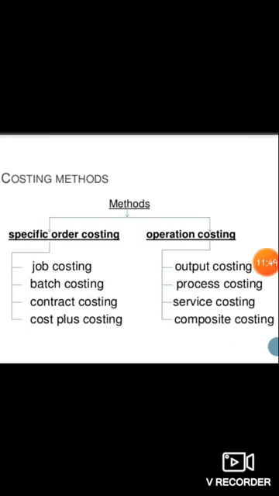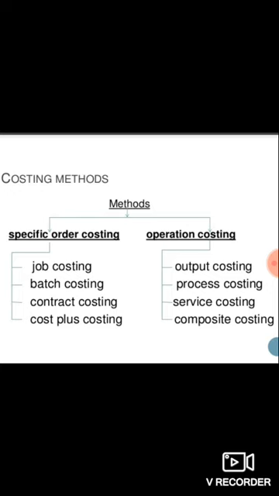Next is costing methods. There are two types of methods, specific order costing and operation costing. Specific order costing includes job costing. Job costing is adopted by industries where there is no standard product and each job or work order is different from the other. That means they are producing products which are different for each job.